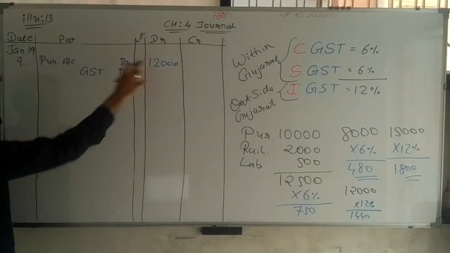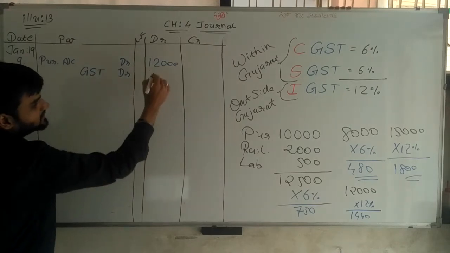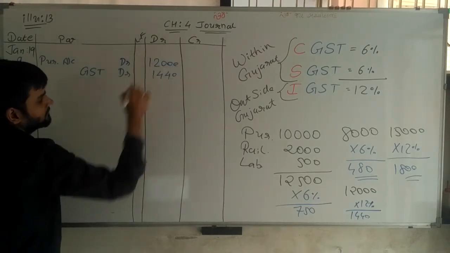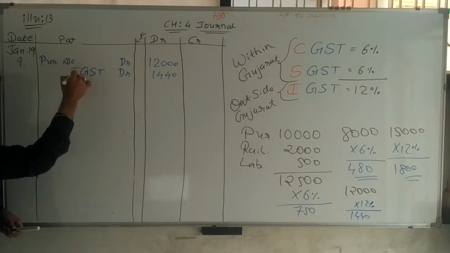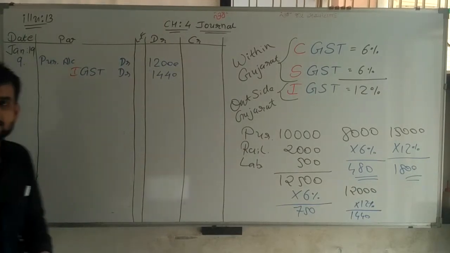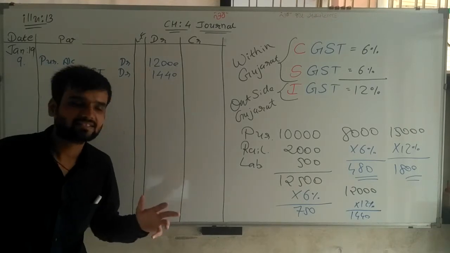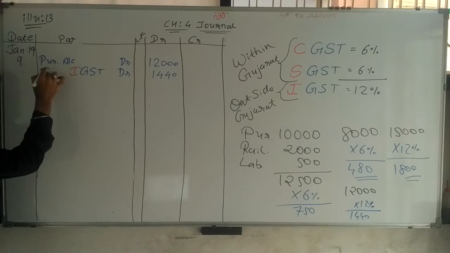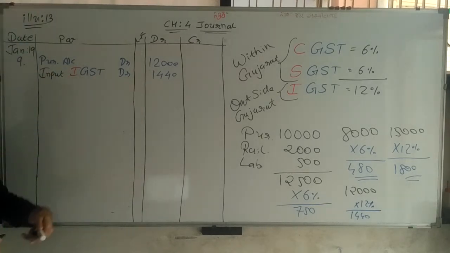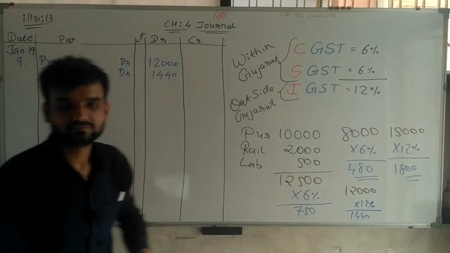So purchase account debit 12,000, GST amount is 1440. Now here it's IGST, it's the amount of IGST. And here purchase, so input IGST account debited.